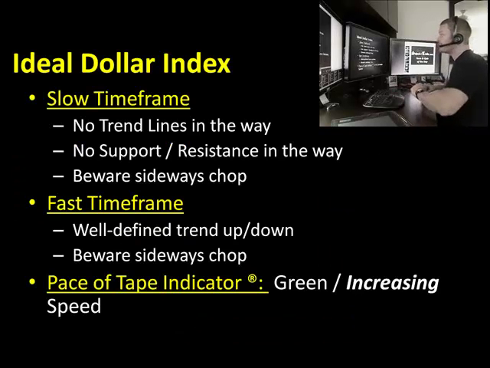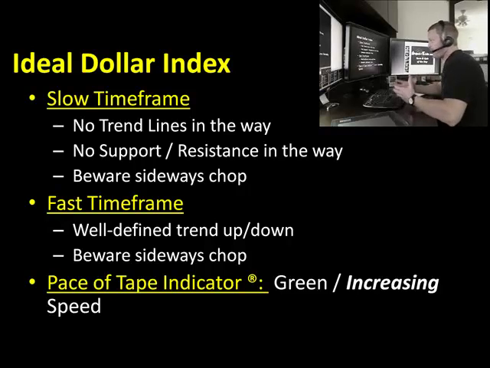All right, now, here's what the ideal situation looks like. On my slower time frame, the dollar has no trend lines in my way, no support and resistance levels in my way, and we've got a nice strong trend. On the fast time frame, that well-defined trend up or down we talked about earlier, and beware of the sideways chop. I want to be very careful. Sideways choppy dollar will equal sideways choppy crude and gold. And again, the pace of tape indicator, I want to be moving very quickly on the dollar. That, of course, will show quick pace of the tape on the crude and the gold.